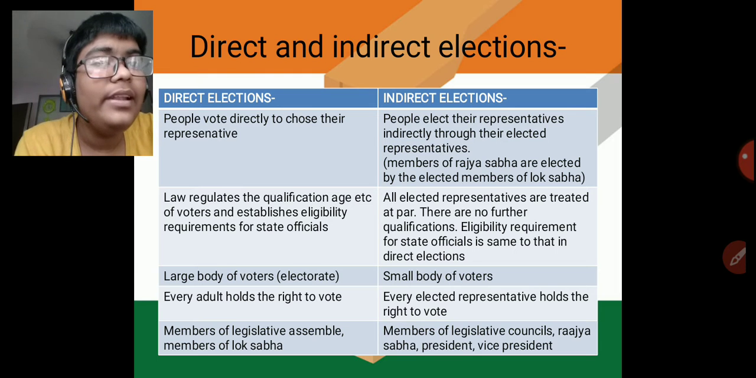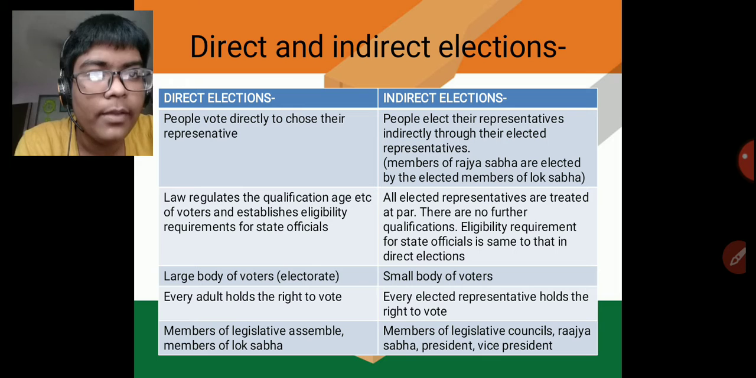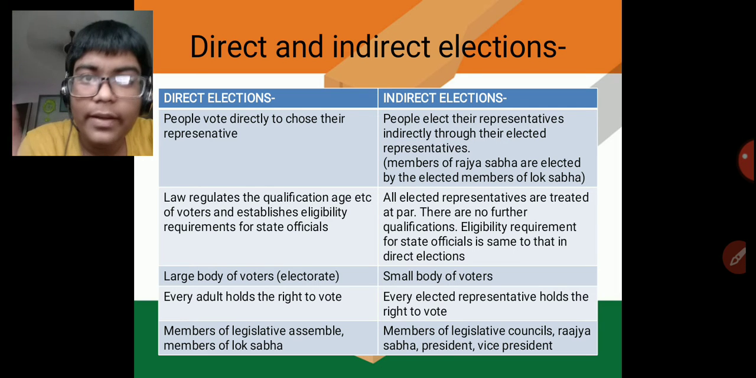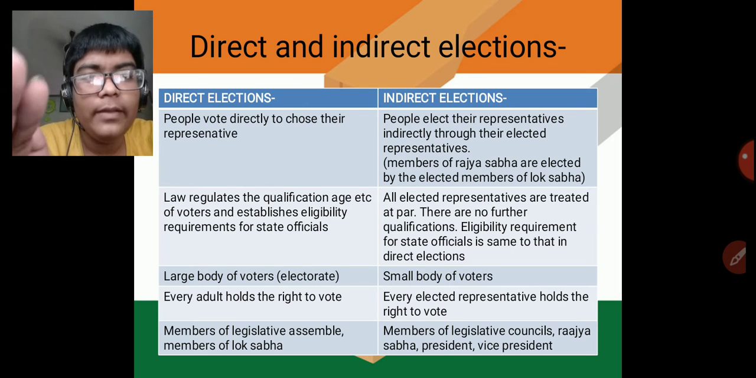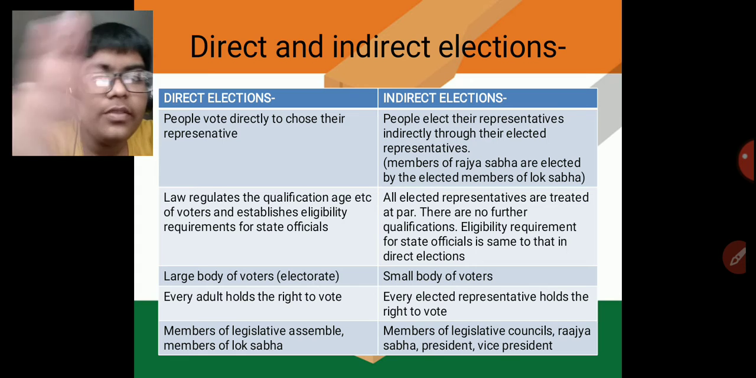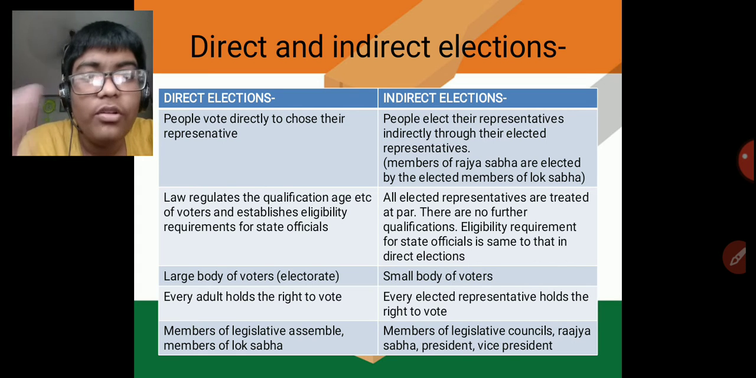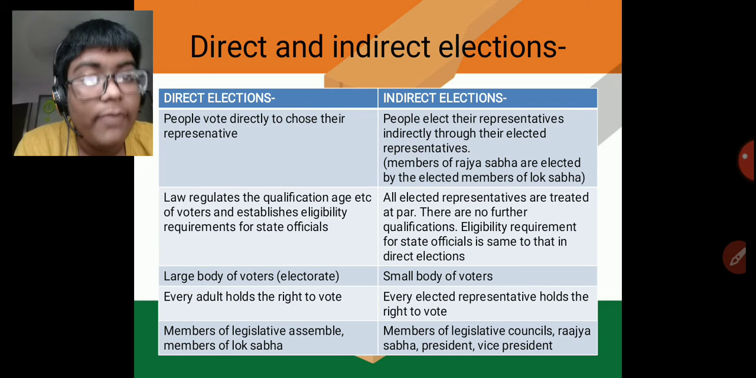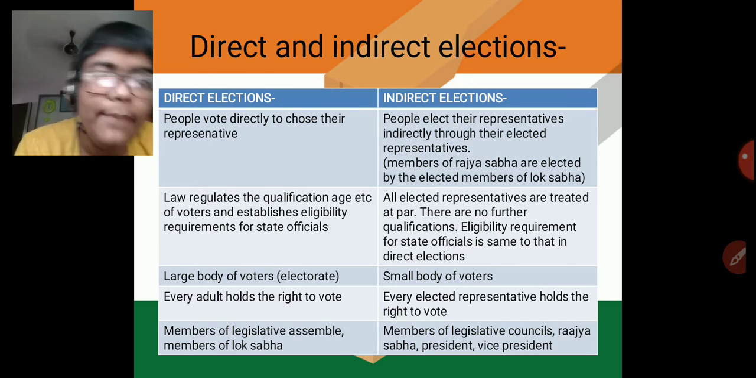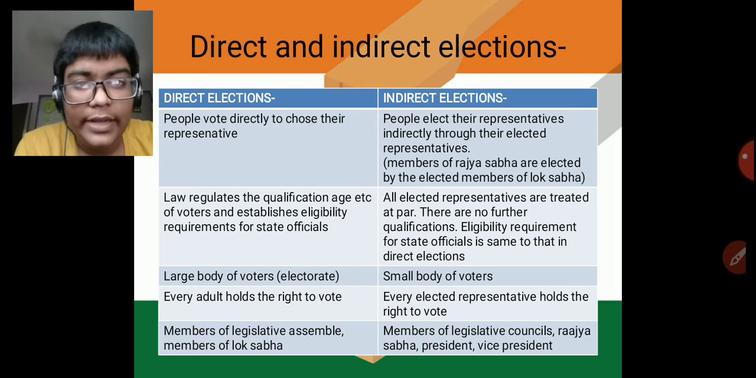But in indirect elections, that is not checked, because the representatives, of course, already have all these qualifications and age, so that is not checked again. The eligibility requirement for state officials is the same as that of direct elections.